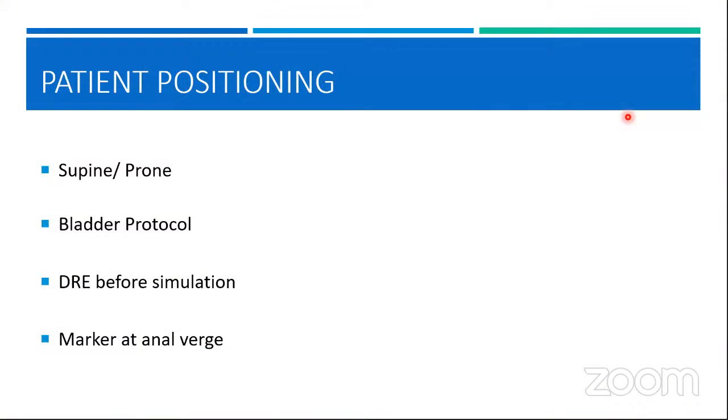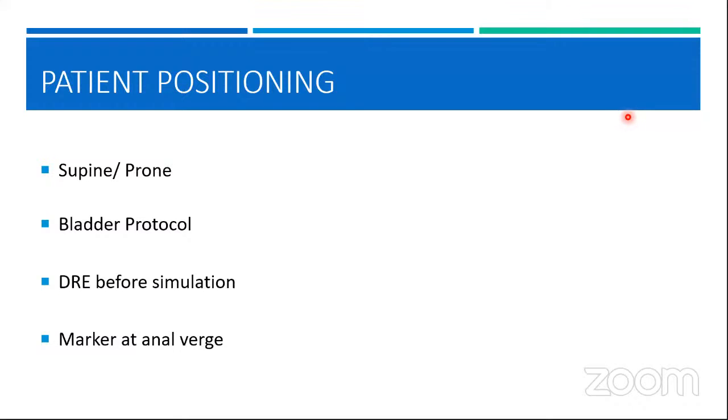Now coming to the patient positioning. Traditionally, there has been a prone position recommendation, to visualize the lower end of the anal canal, and also because the bowel is displaced more from the field of radiation. But now when we are doing an image-based treatment, the supine and prone positions are both equally acceptable.